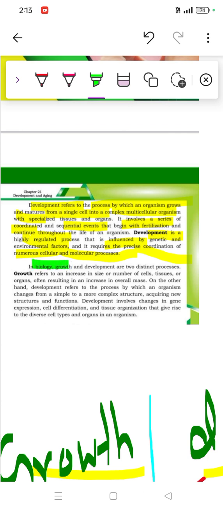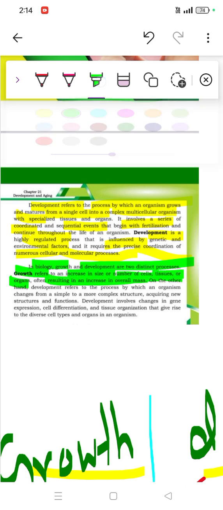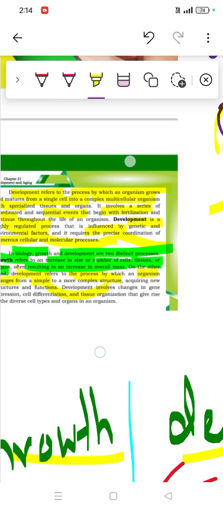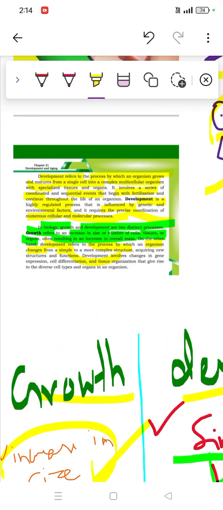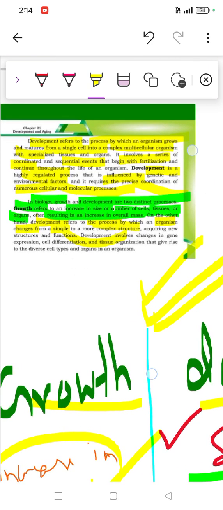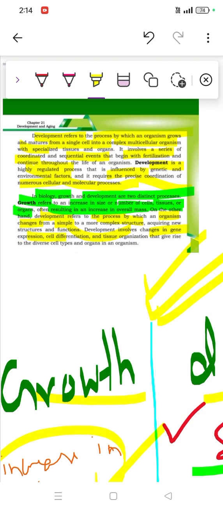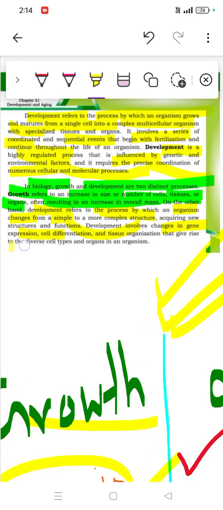In biology, growth and development are two distinct processes. Of course, we know these are different processes. Growth refers to an increase in size, number of cells, tissues, or organs, resulting in an increase in overall mass as well. On the other hand, development refers to the process by which organisms change from simple to complex structure, acquiring new structures. A new structure would be formed and function would be changed. Development involves gene expression, cell differentiation, and tissue organization, giving rise to all the diverse cells and organs in an organism.